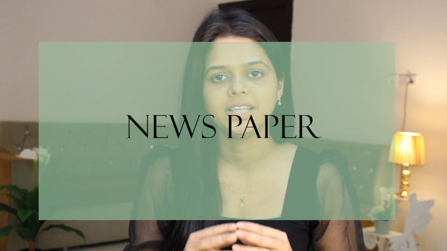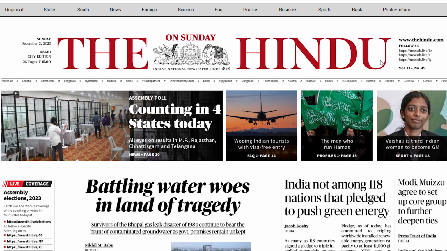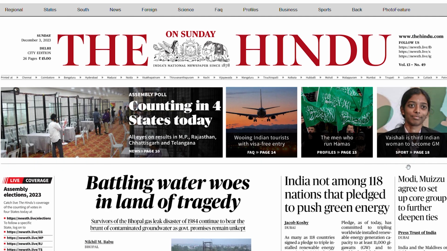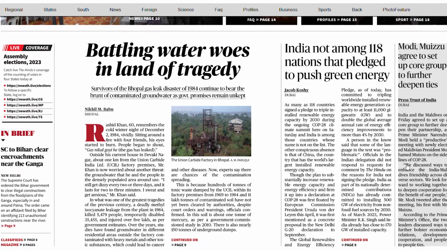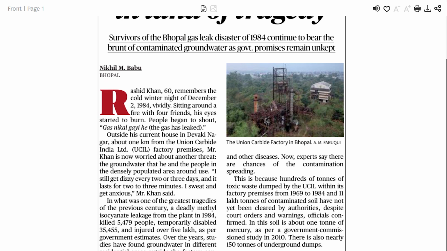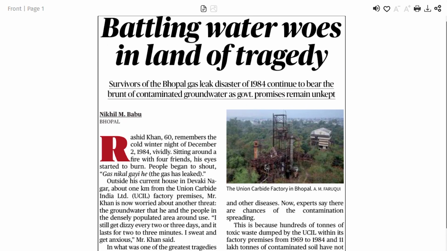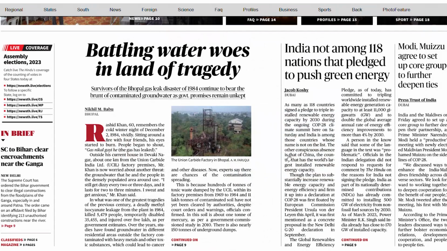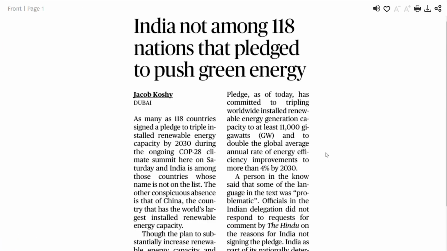Firstly, you have to read any newspaper. You can read either The Hindu or The Indian Express. It does not matter whether you are reading some other current affairs. You have to read a newspaper because nowadays questions are more analytical in nature. And if you read a newspaper on a daily basis, you will have knowledge of certain things that probably even you don't know that you are aware of. I don't know if I'm making sense to you, but this is very helpful for you, especially in eliminating the wrong answers in a prelims examination.